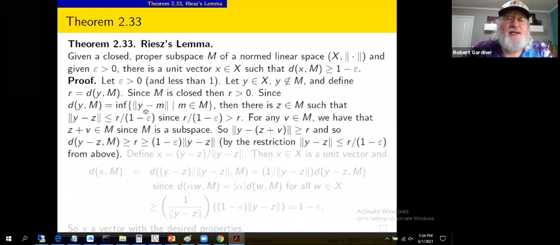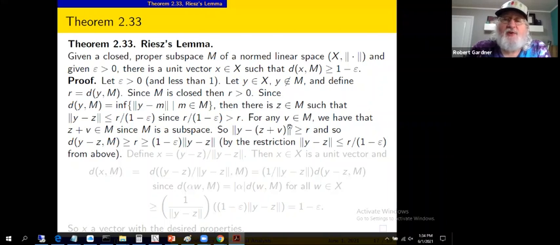Remember, r is the infimum, so if we go a little bit bigger than r, we can find specific vectors in capital M, such that the norm of the difference is less than or equal to that parameter that's strictly greater than r, the property of infimums. Call that vector z in this case. So there does exist such a z from the definition of infimum that satisfies this property.